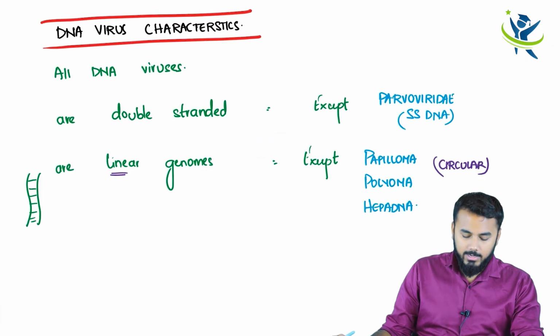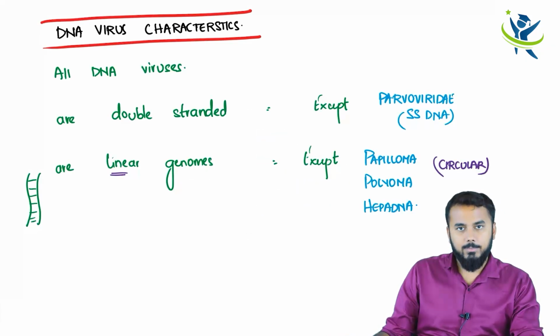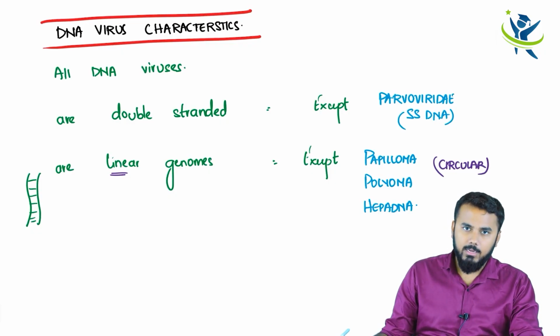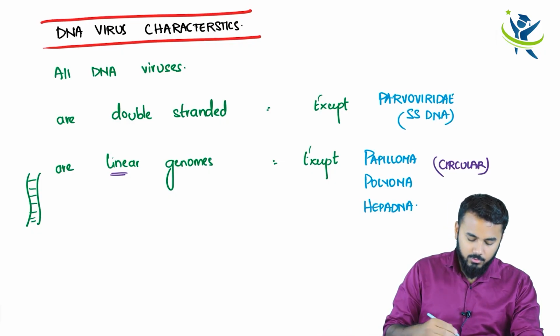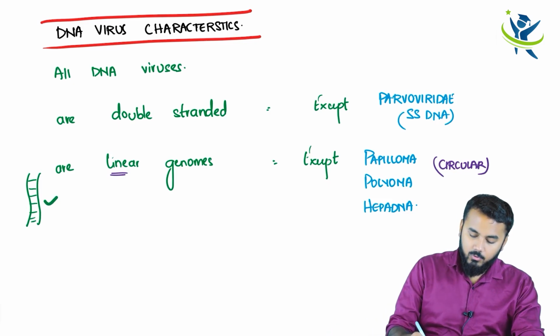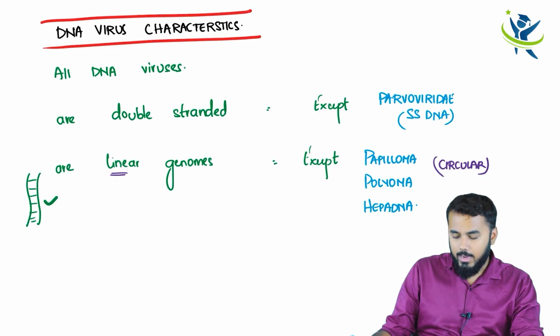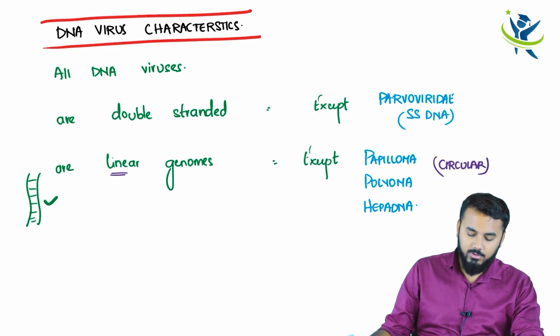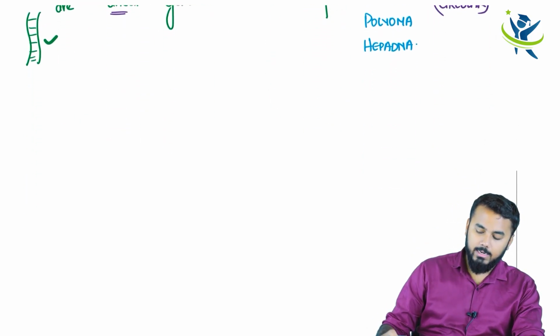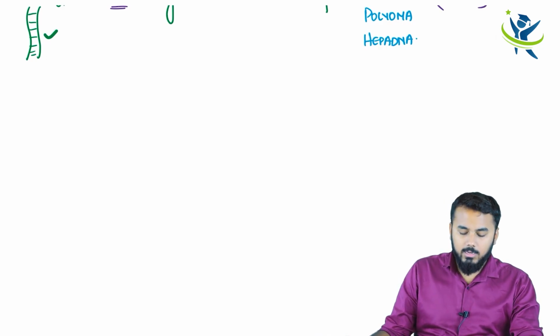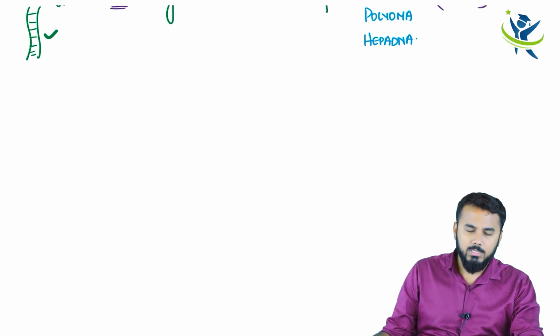We were discussing that all the DNA viruses are double stranded except Parvoviridae, because that is single stranded, and all of them have linear genomes, right? So I have shown you what is linear genome, except what again? Except it will be papilloma, polyoma and hepadnavirus, right? Because they have got circular DNA. Okay. Now, what are the list of DNA viruses which we basically have?